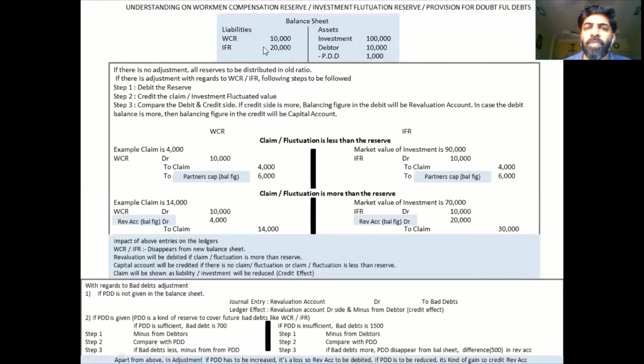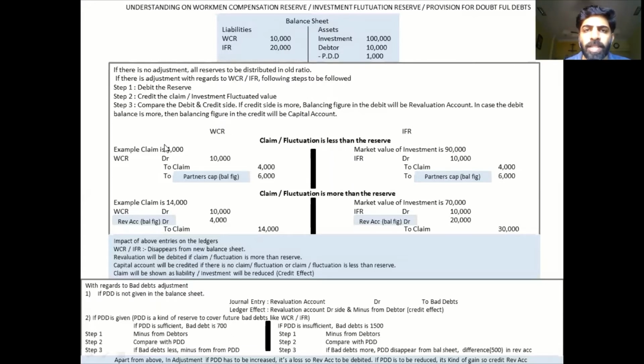So what are the steps we will take while doing WCR and IFR? These are some common steps which you have to follow so that you never go wrong. First thing is the WCR amount 10,000 and IFR 20,000 has to be debited. That is our step number 1. Step number 2 is whatever is the claim or the fluctuation amount has to be credited. And third case is you have to see which side is bigger. Accordingly, you will use the revaluation or capital account.